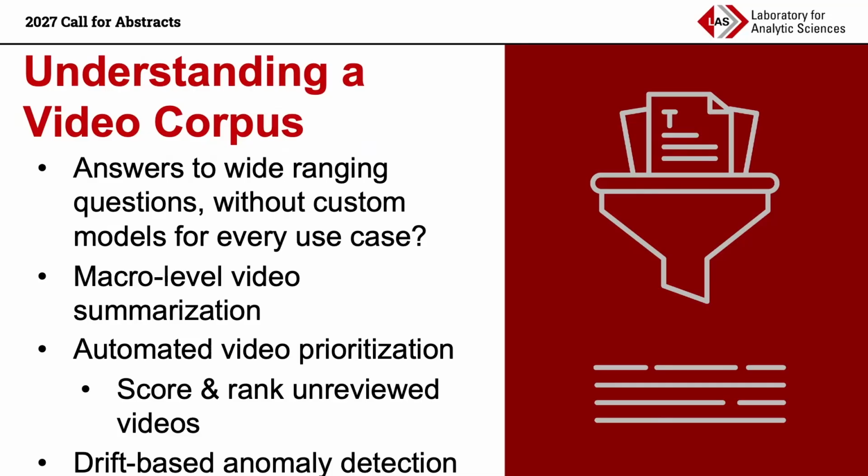We could also be interested just in video summarization at a high level. When the next shift of security staff comes in, what happened yesterday? Is there anything I need to know about? If they do decide to look at videos themselves, can we prioritize the data for them? Can we use things like drift-based anomaly detection? What's new? What's different? What do I need to look at? How can we prioritize that for users automatically so they know they've identified anything that they need to know about without having to review, say, hundreds or thousands of hours of video across all the cameras?